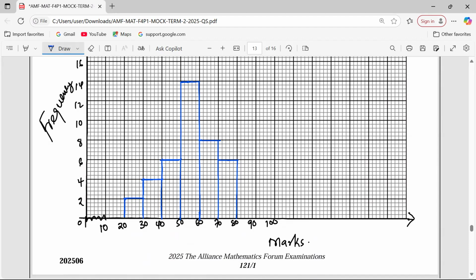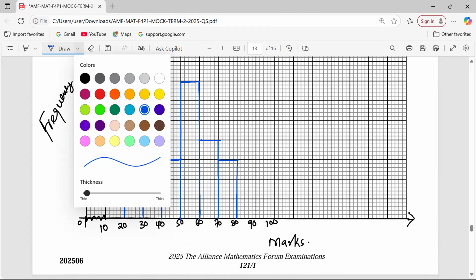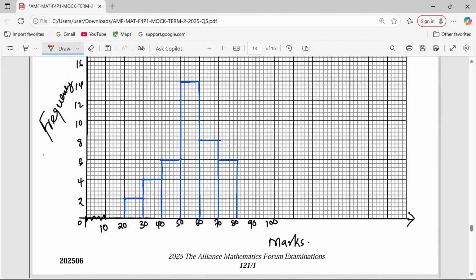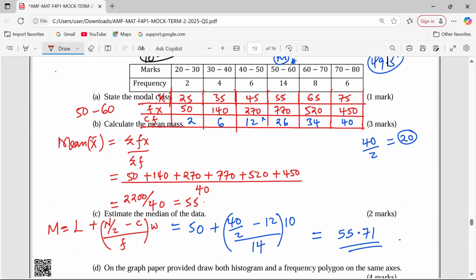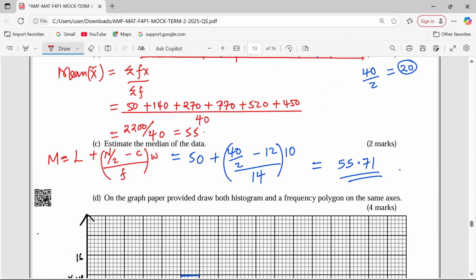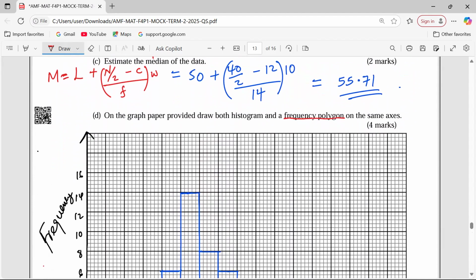But now the examiner is demanding a frequency polygon on the same axis. So you should know that the middle part of this bar, if it is between 20 and 30, is automatically giving the coordinate of the midpoint. Therefore, for us to get a frequency polygon, we need frequencies against midpoints.